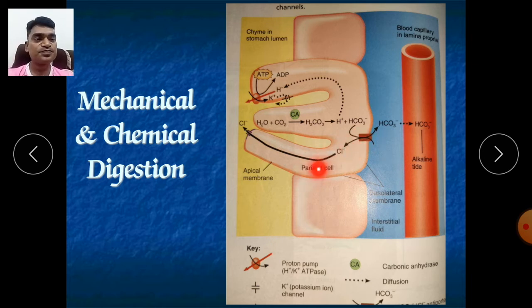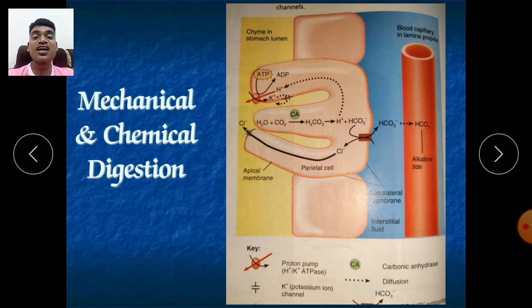This is a parietal cell, and where does this occur? It occurs at the basolateral membrane, this is the basolateral membrane of the lamina propria cell. The bicarbonates go into your blood. Due to this, more bicarbonate ions will be present in the blood, and it leads to the alkaline tide, meaning more alkaline.